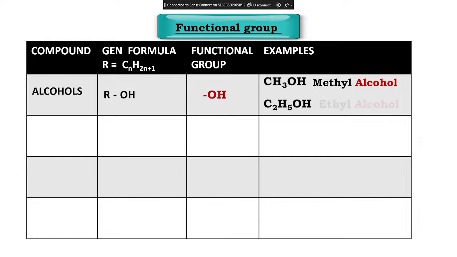Let us see the next compound. See, this is methyl alcohol and this is ethyl alcohol. Why is it methyl and why is it ethyl? Here how many carbon do I have? 1. So that is why it is meth. Here how many carbon do I have? 2. It is eth. If it is 3, it becomes prop. If it is 4, it becomes but. Meth, eth.